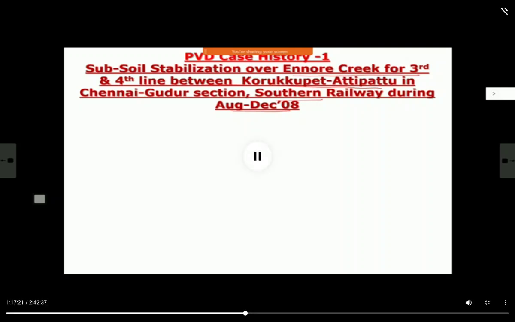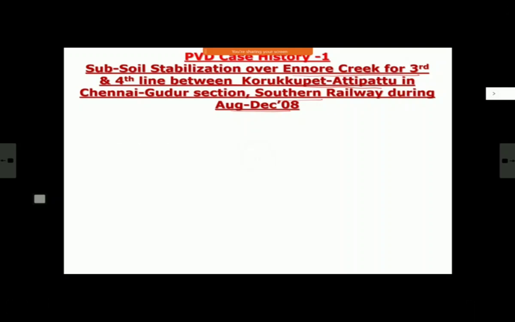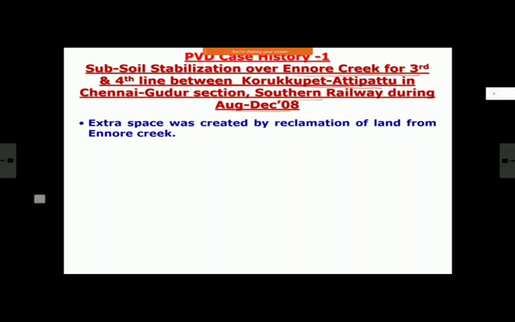Of course, once consolidation takes place, then it will work, and consolidation takes place within the next few months or maybe a year. If there are people from Southern Railway, some of you may be familiar with this site. This is a creek area where the existing 2 lines also were in the creek. And for the 3rd and 4th line also, we have created the land by reclamation. So below that will be all marine clay, below whatever you have put extra.